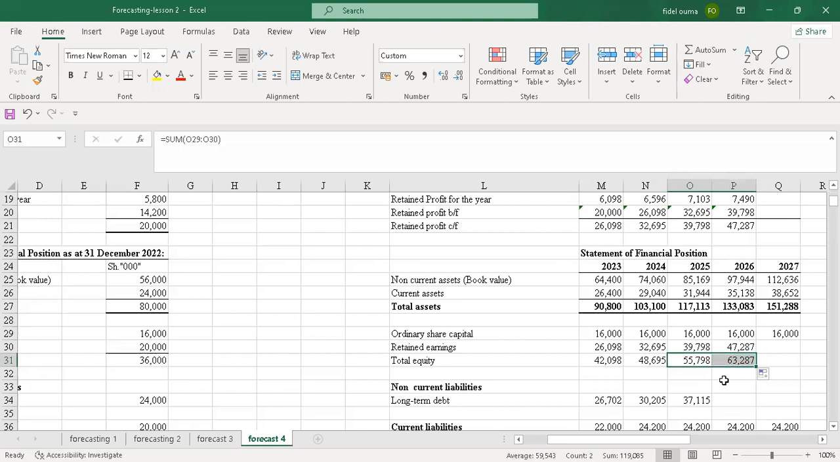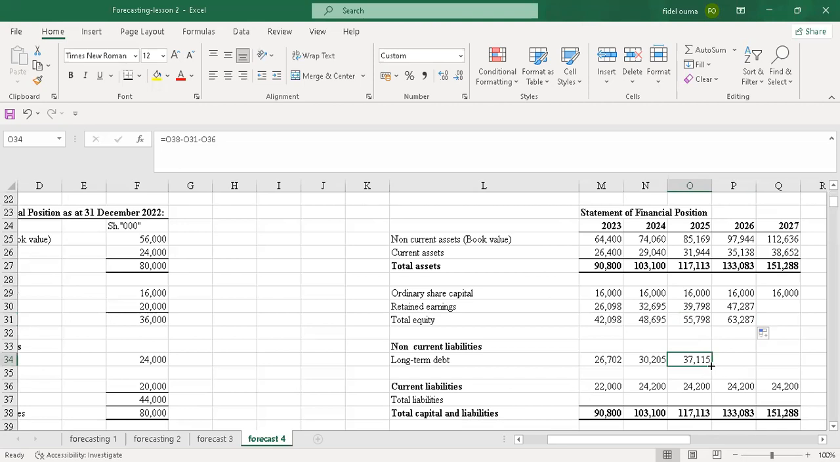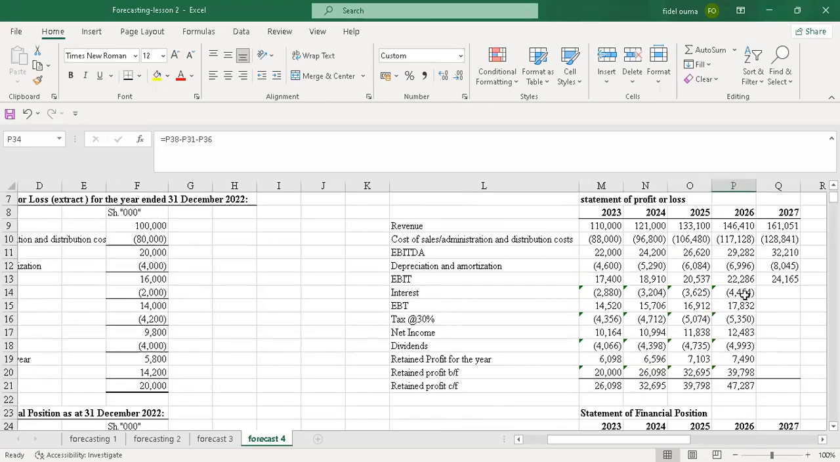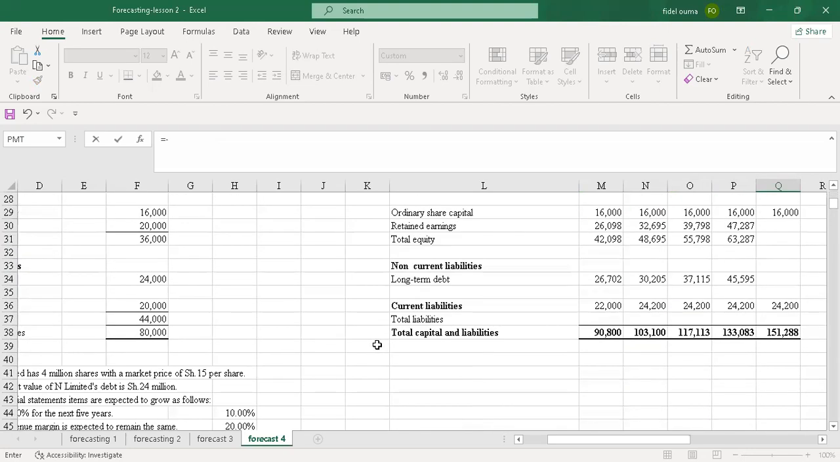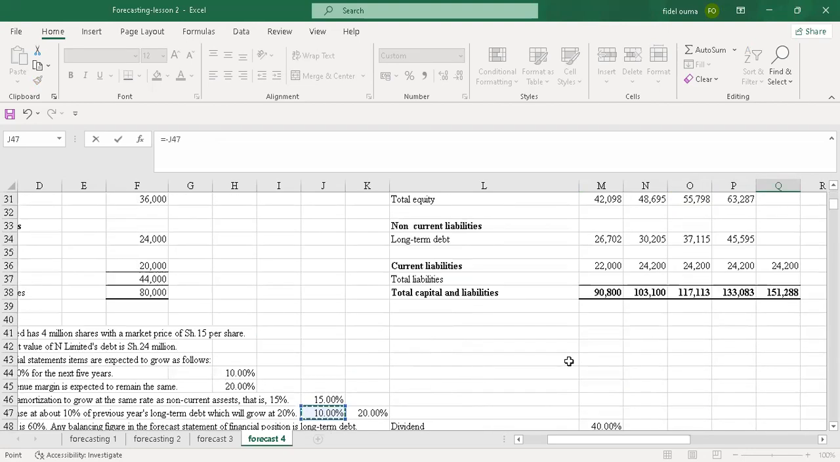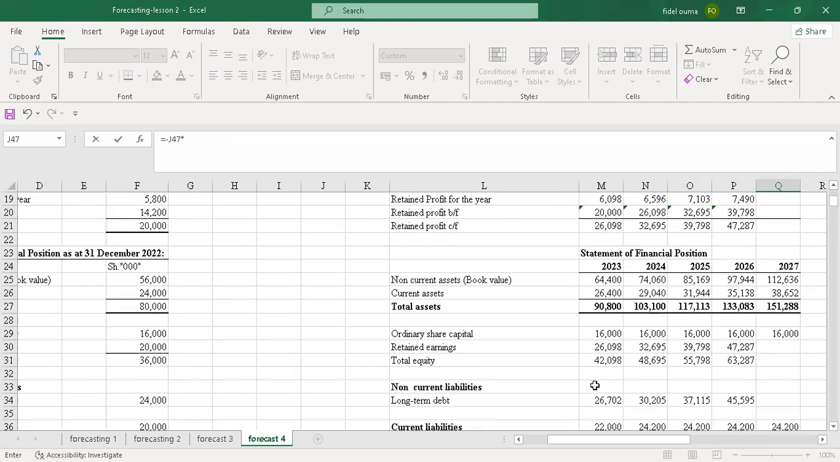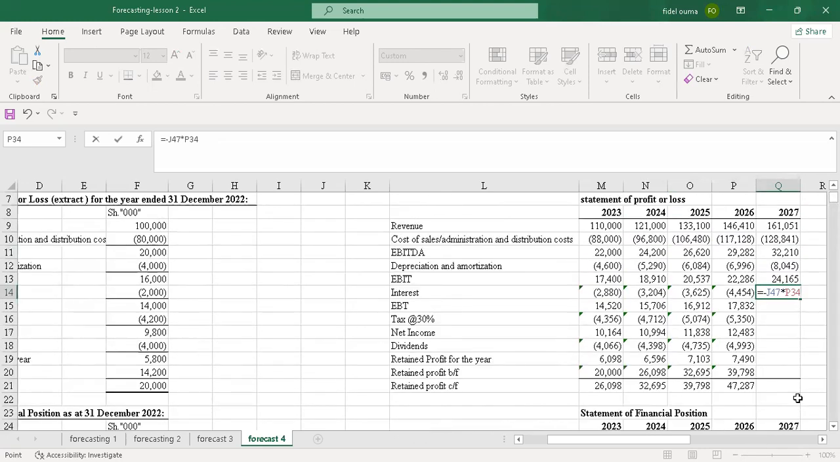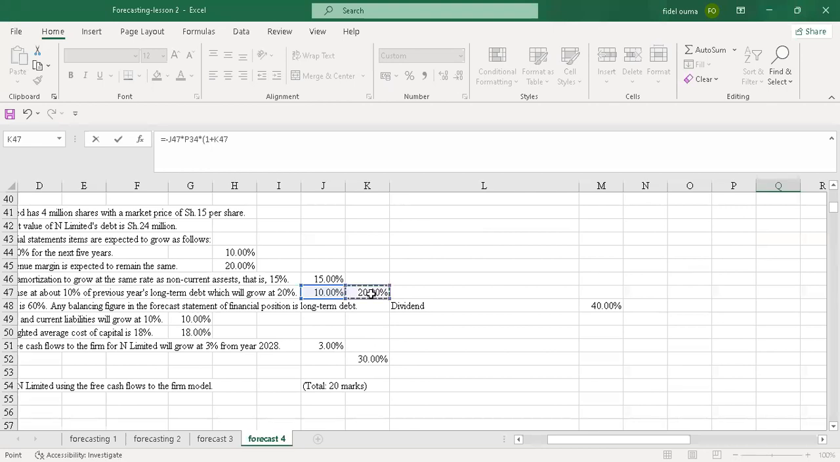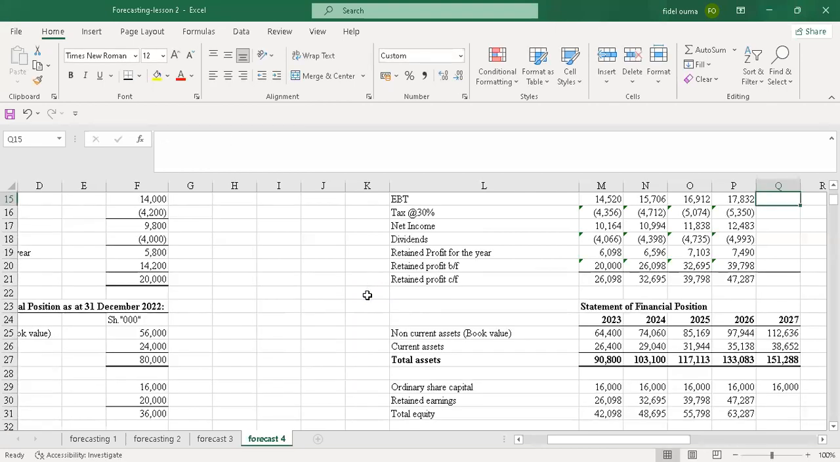So drag that. Then when I drag this, it will give me a new value, which is the long-term debt, which I was looking for. So I just come here again and take the 10%. So I start with a negative sign. And I go to 10%, which was the interest rate, then times the previous year. My previous year long-term is this now. Then this is supposed to grow at the rate of 20%. So it's 1 plus 20 percent. Then I just close the bracket, then I enter.